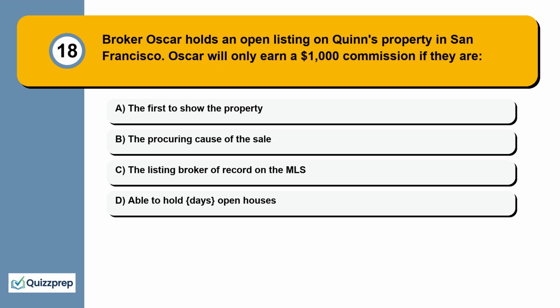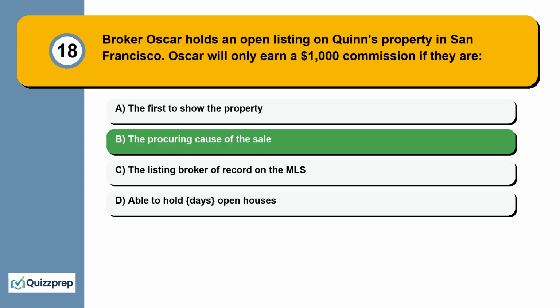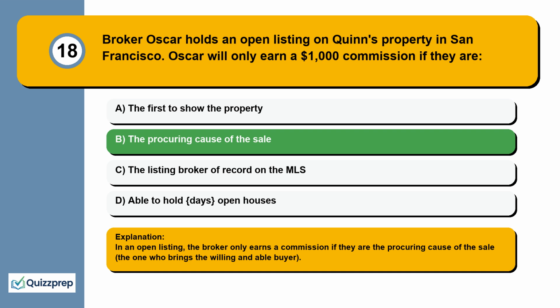Question 18. Broker Oscar holds an open listing on Quinn's property in San Francisco. Oscar will only earn a $1,000 commission if they are the first to show the property, the procuring cause of the sale, the listing broker of record on the MLS, able to hold open houses. In an open listing, the broker only earns a commission if they are the procuring cause of the sale, the one who brings the willing and able buyer.